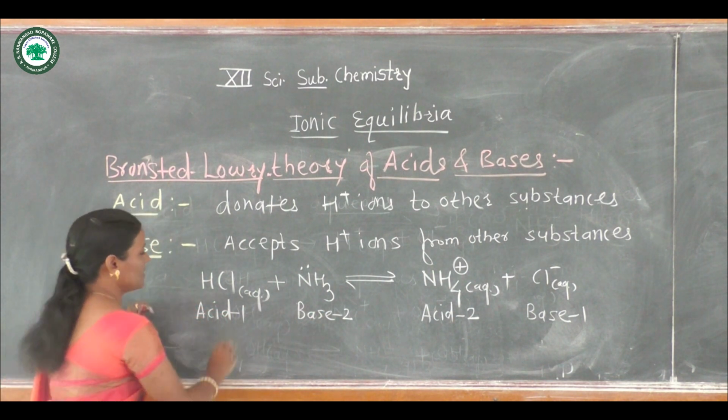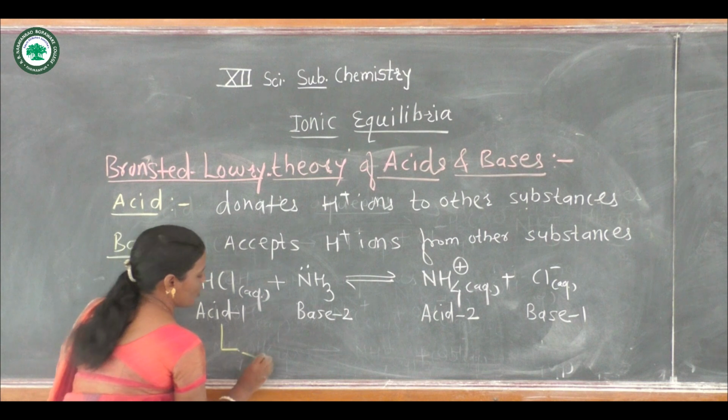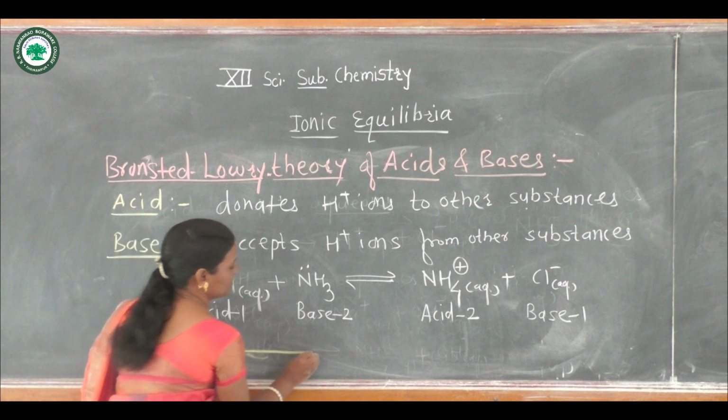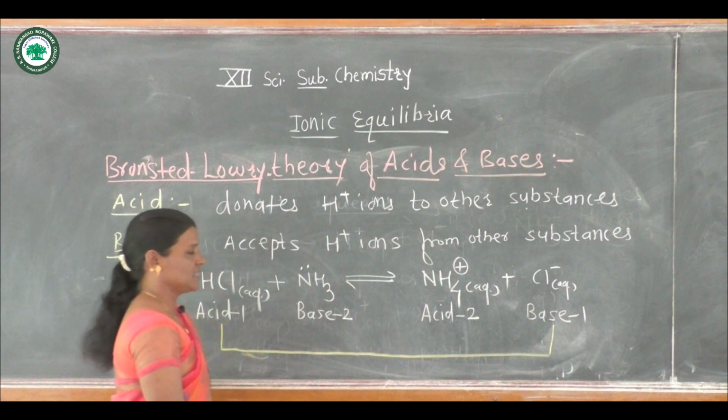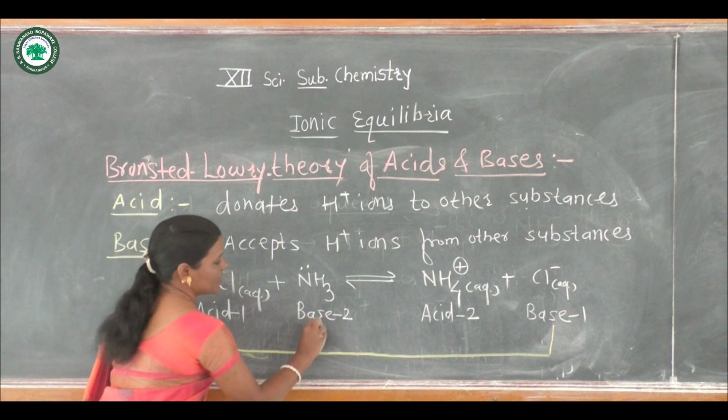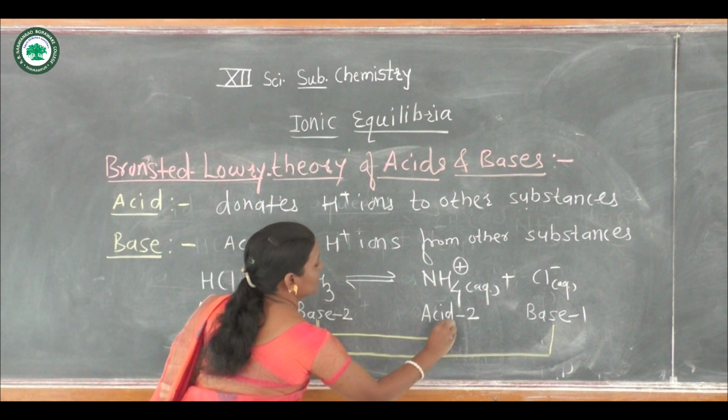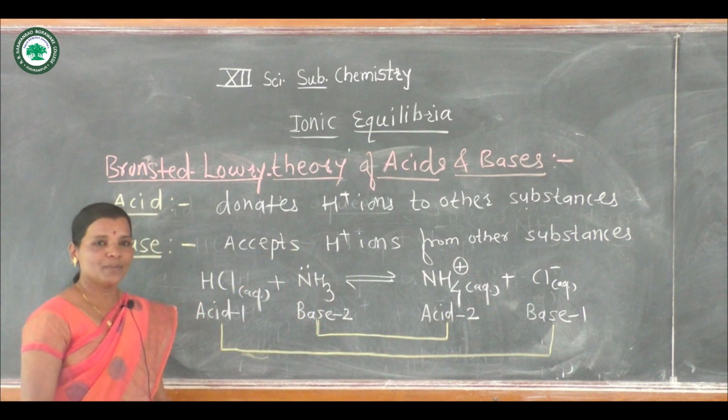What happens here? This HCl is conjugate with base Cl minus, and NH3 is conjugate with NH4 plus.